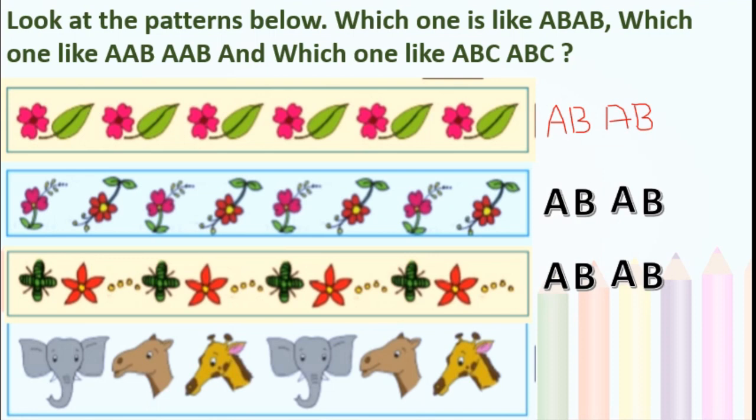Now the last one, an elephant face is there, a camel's face and the giraffe. Correct? Again elephant, camel, giraffe. So you are right. If elephant is A, then camel becomes B and the giraffe C. So ABC, ABC pattern we can see in the last one. Here also we will take ABC only. Okay. Dots also we will take into account.